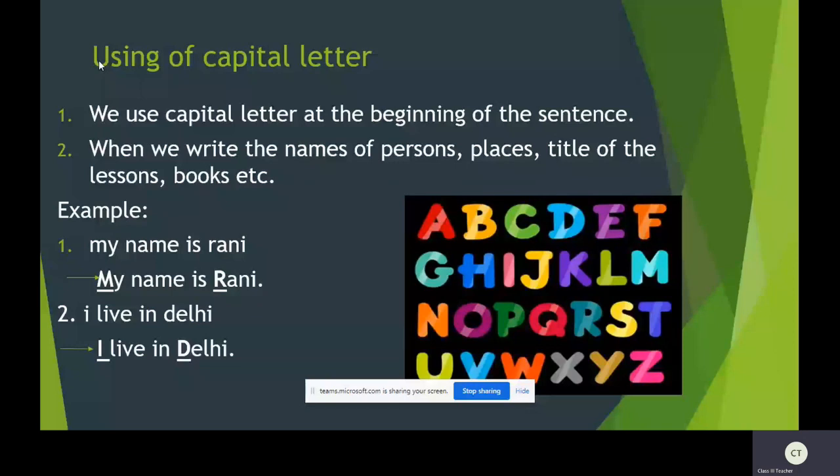The letter I is capitalized everywhere because it refers to yourself, whether it is at the start or in the middle of the sentence. And D, as it is the name of a place, Delhi, should also be a capital letter.